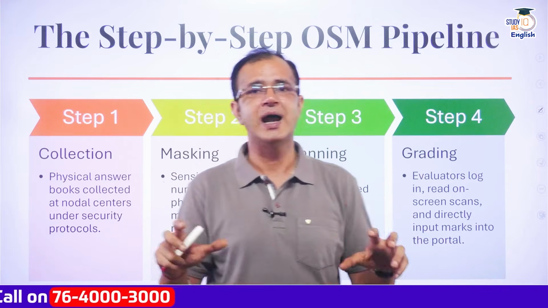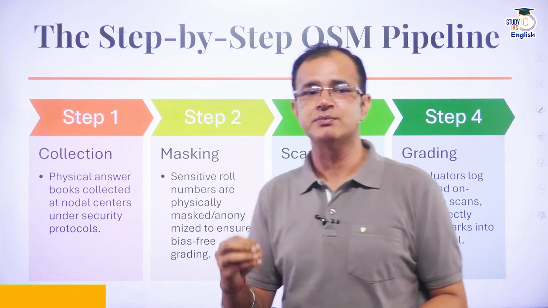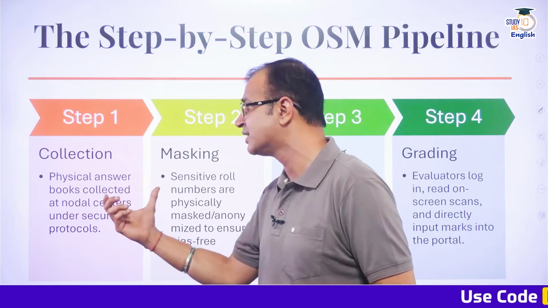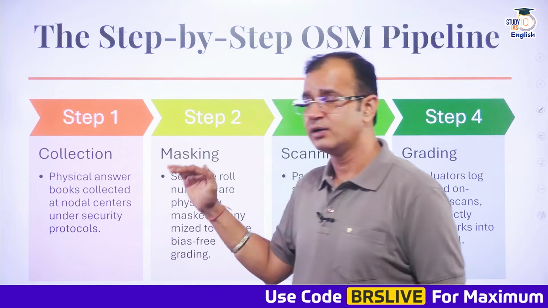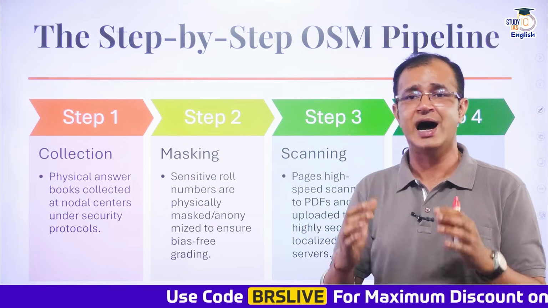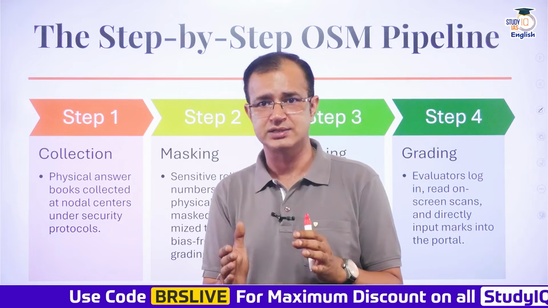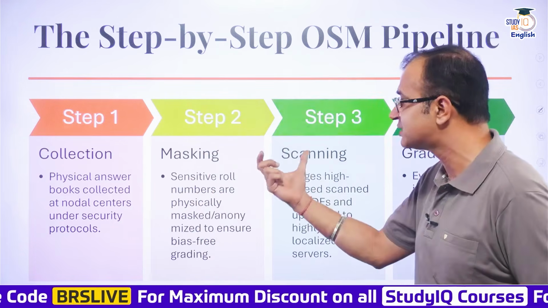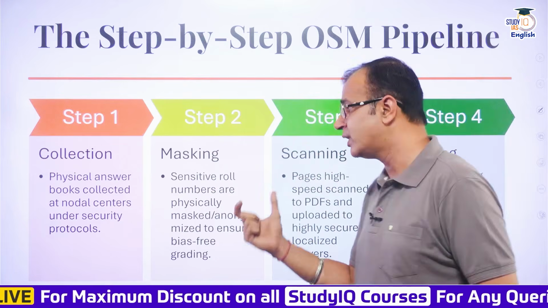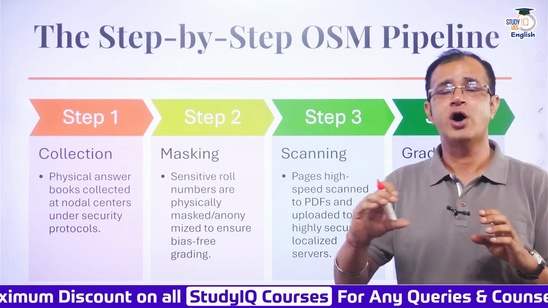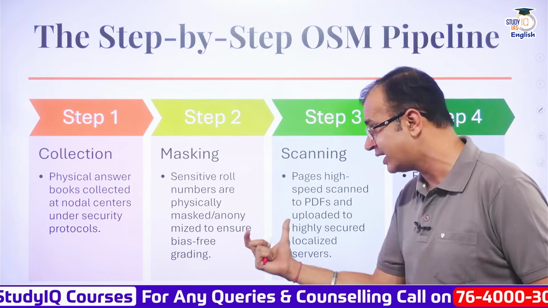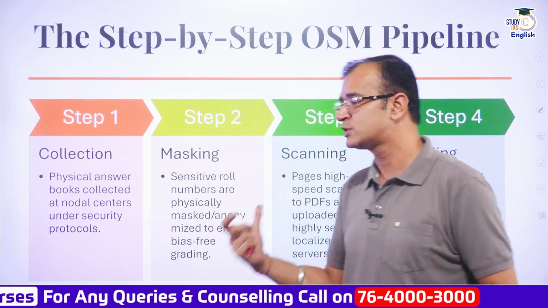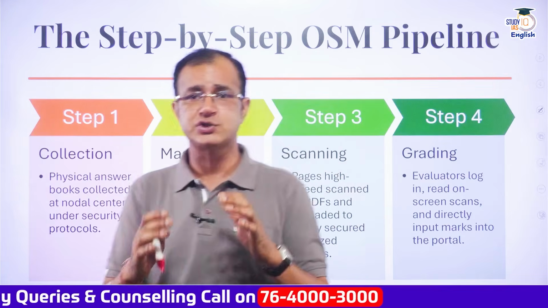Now, this is the complete pipeline when it comes to the on-screen marking system. The first step is the collection, where the physical answer booklets are collected at the nodal center and, under security protocols, are kept at the centers. Then after the collection, there is another step, that is masking. The roll numbers of the students on the answer sheets are physically masked or anonymized so that bias-free grading will happen for the students.